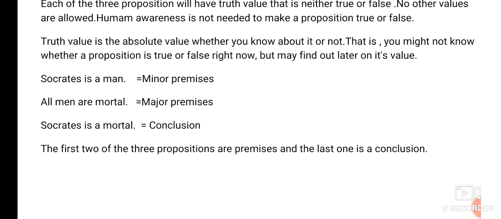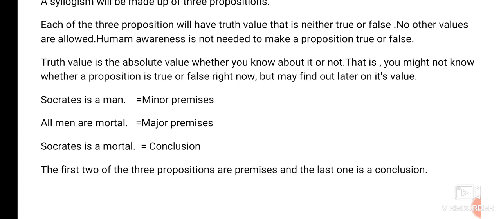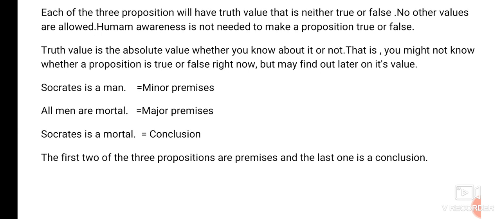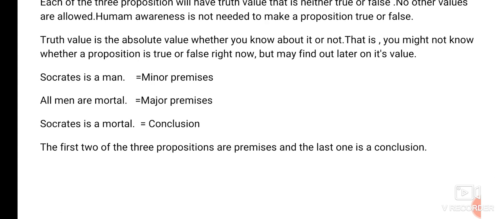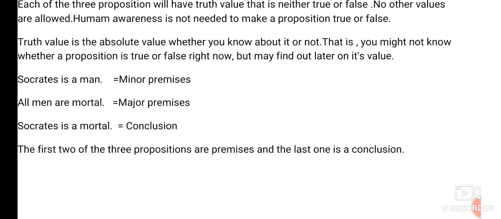So here you can see Socrates is a man. It is a minor premise. All men are mortal. It is a major premise, and Socrates is mortal. It's a conclusion. So with the help of the minor premise and the major premise, we can conclude the proposition. Socrates is a man, and all men are mortal. It means Socrates is mortal because Socrates was a man and all men are mortal. That's why we can conclude that Socrates is mortal. So the first two of the three propositions are premises and the last one is the conclusion.